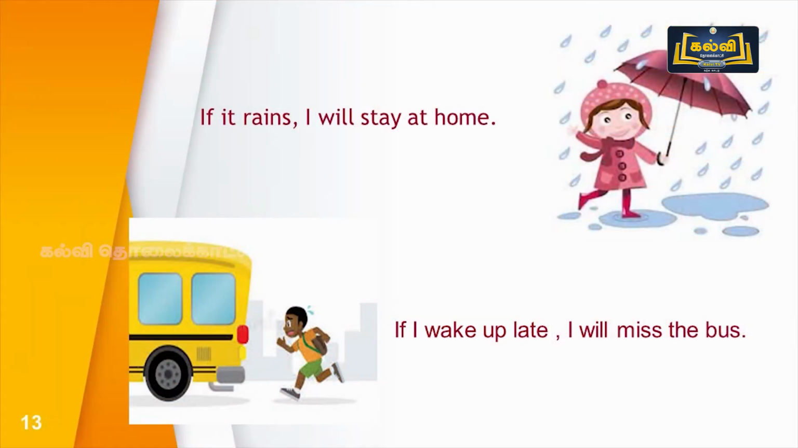Next sentence. If it rains, I will stay at home. If it rains is the if clause. Only if it rains will I stay at home. Next, if I wake up late, I will miss the bus. You see the picture. The boy wakes up late. That's why he misses the bus.